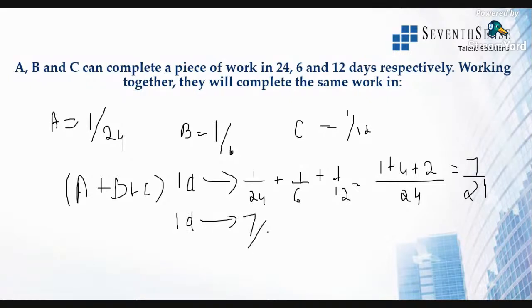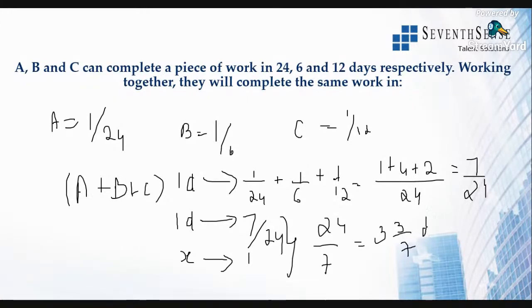So how many days will they take to complete that one work? Just the reciprocal of it. So it will become 24 by 7 days. So this becomes 3 by 7 days. All right, so they'll take 3 by 7 days to complete that one whole work. Hope you all got it. A simple question which is very easy to solve.